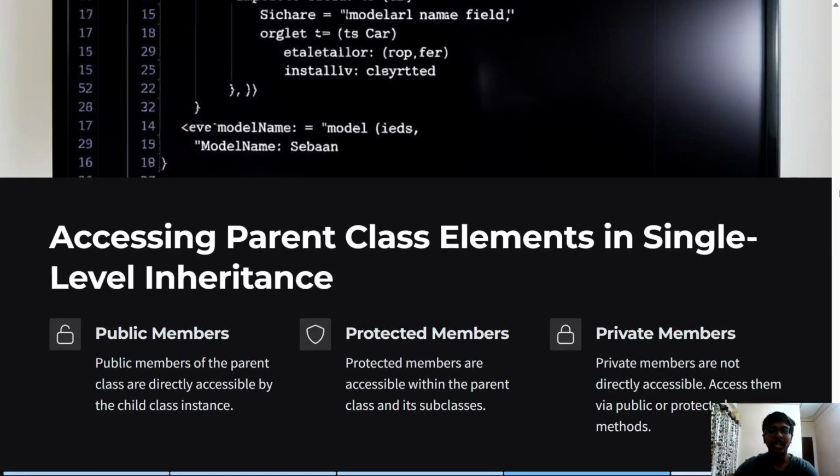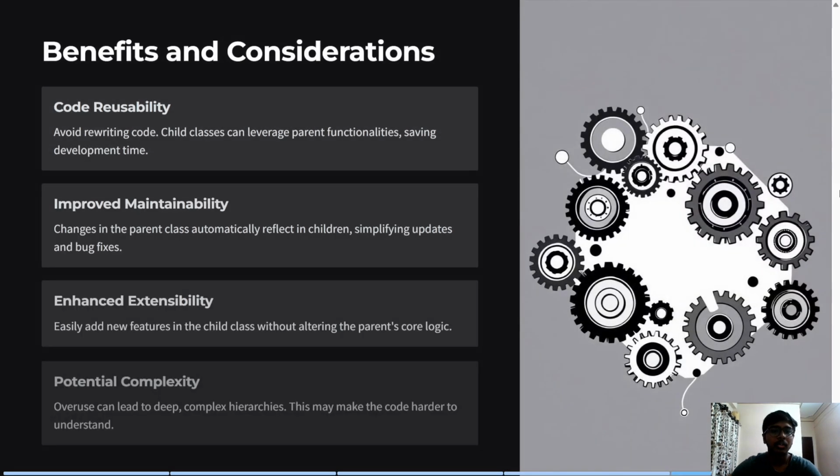So, accessing parent class elements in single level inheritance. Generally, there are different types of members or different ways to access members of a class. Here we have three types of members. Public members are those arguments or parameters which we can directly access by using the child class. Protected members are accessible within the parent class and its subclass, whereas private members are not directly accessible. There are separate methods to access the private members which are represented in the parent class or subclass.